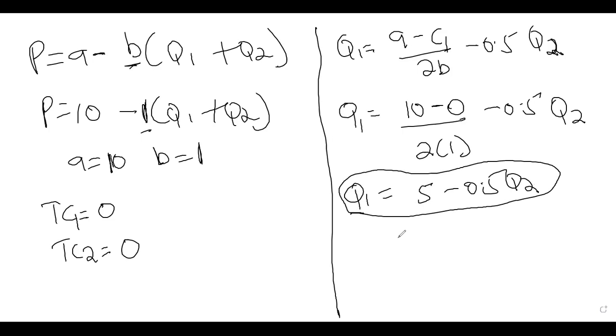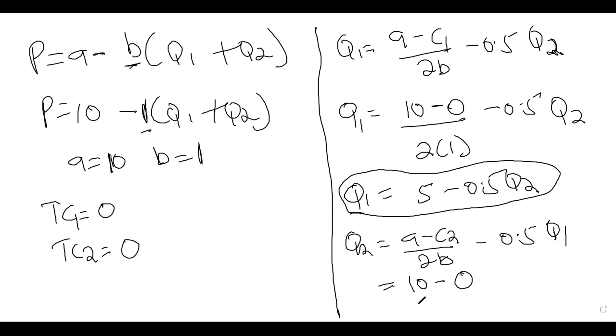Let's also find the reaction function for firm 2. So Q2 is equal to (A minus C2) over 2B minus 0.5 Q1. Also, A is 10. Because all the costs are 0, the average variable cost C2 itself is also 0, all over 2 into brackets 1 minus 0.5 Q1.